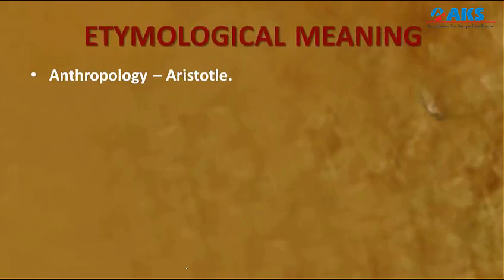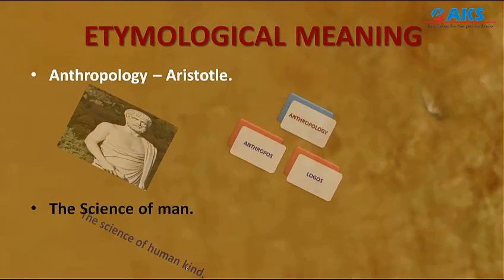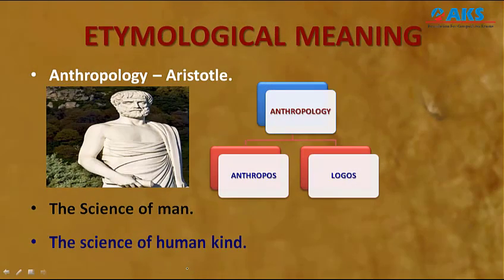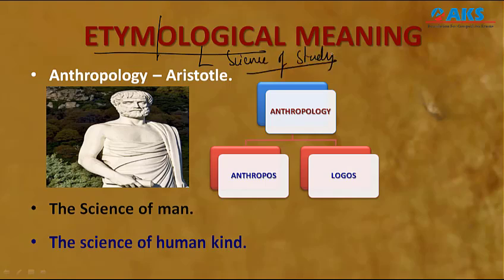Initially we will study the etymological meaning of anthropology, and later we will study the scientific sense of anthropology. Etymology is a combination of two words: ology means the science of study, so whenever you come across this word, understand that it is a science of study, and etymos means roots. In combination, etymology is the science of study of the roots of words. And how can we define anthropology etymologically?